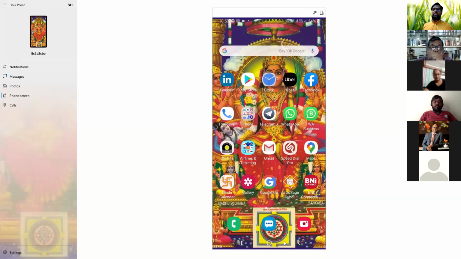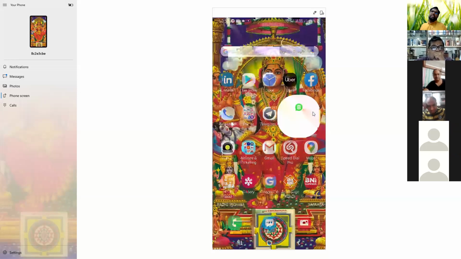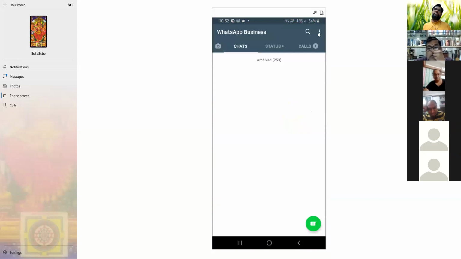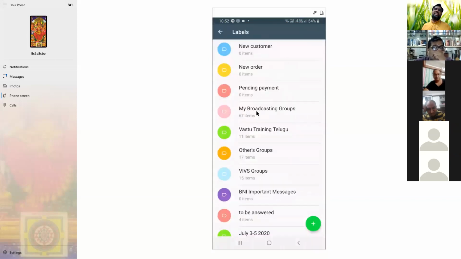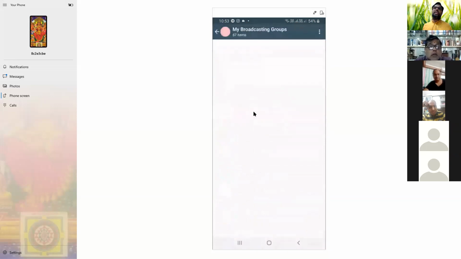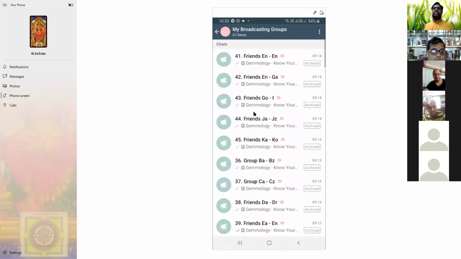One doubt. As you have 67 groups for broadcasting and you have one label, when you are broadcasting one message to everyone, do you broadcast to all the 67 using one label? No. Labels are not for sending messages, they are for segregating things. So don't get confused. Labels are for segregating things, basically subject wise. Labels are like a folder. Exactly, like folders.